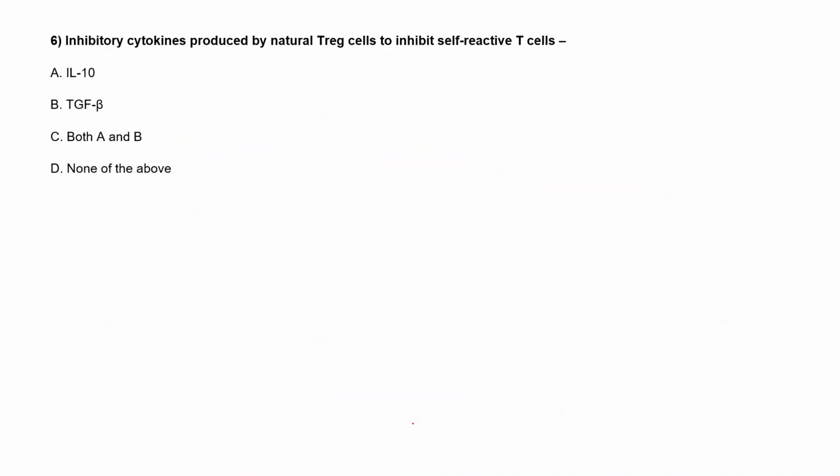So moving to the next question, that is inhibitory cytokines produced by the natural T regulatory cells, so that our body will not attack our self-reactive cells. So it will inhibit the self-reactive T cells by what? Option A is interleukin 10, option B is TGF beta, option C is both A and B, and option D is none of the above.